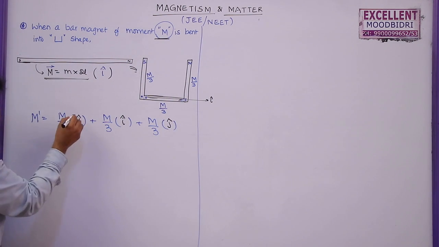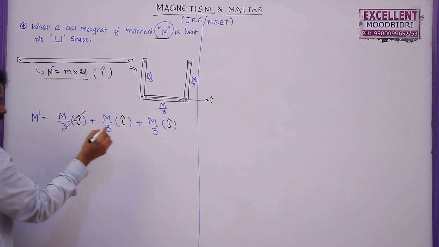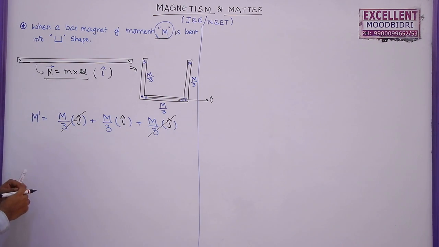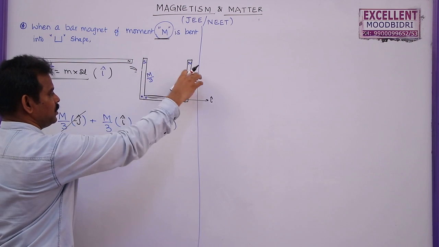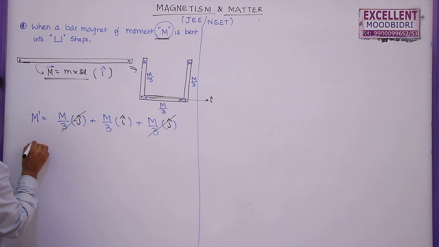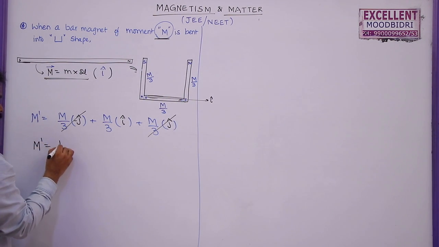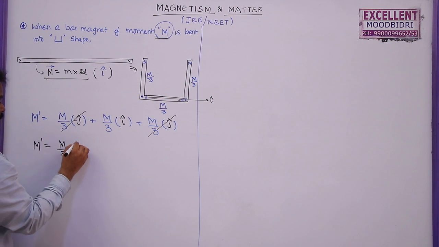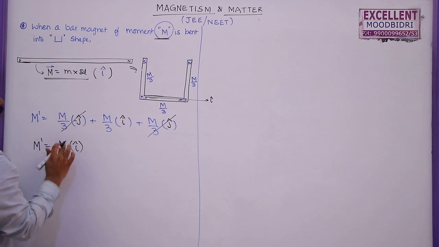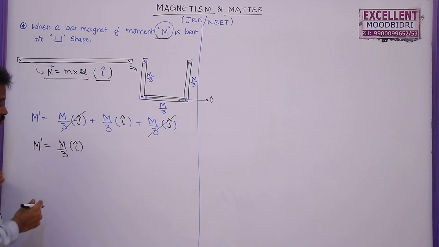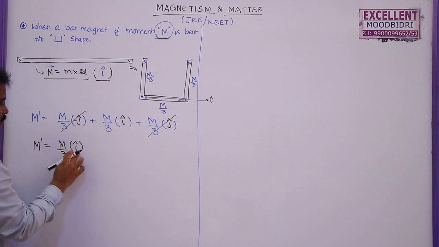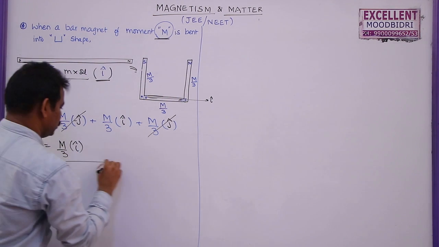You can see M by 3 minus j cap, M by 3 plus j cap cancel each other, because these two magnetic moments are equal and opposite to each other. So the new magnetic moment will become M by 3 I cap only. The original magnetic moment is also acting in the I direction, and the new magnetic moment is also acting in the I direction. So this is one model.